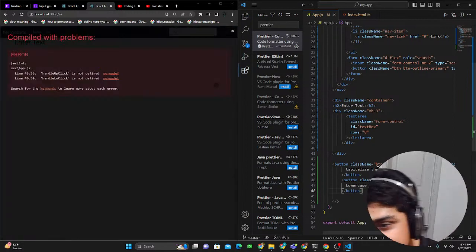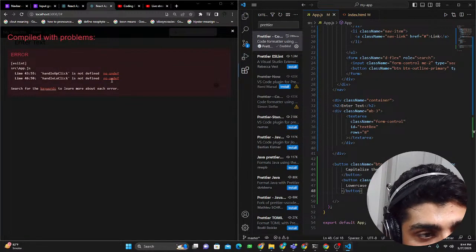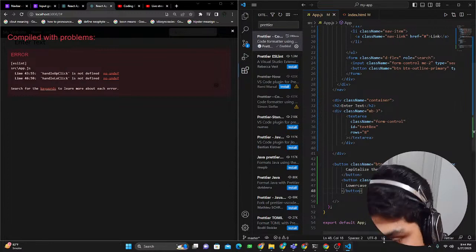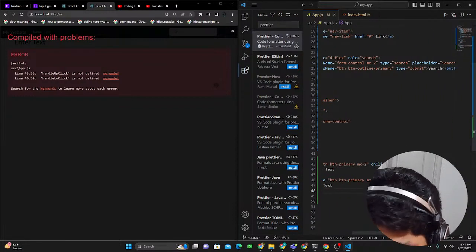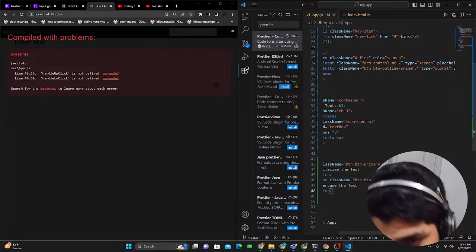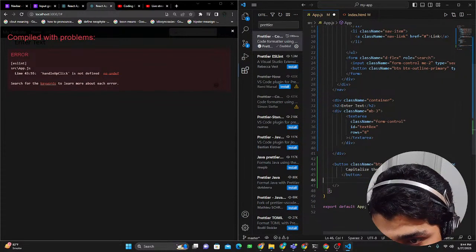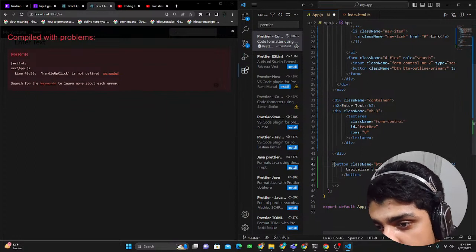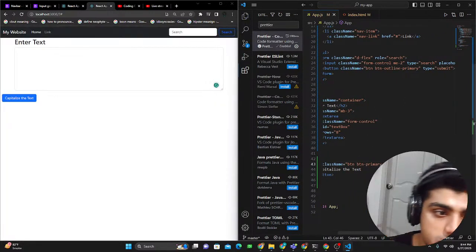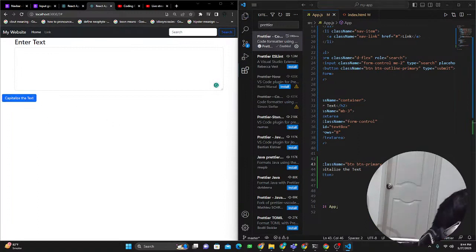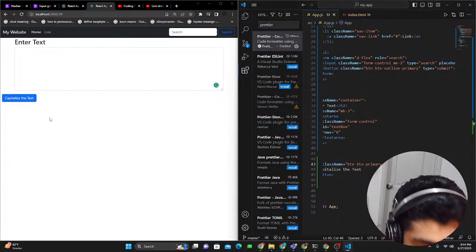Okay, so now why is this having an issue? It's saying handle up and on click handles do not exist. Because I already have these issues, I'm going to remove this first. I'm actually going to just include one button for now. I'm not going to include the second one. And why this is happening is that we have this on click issue. On click is basically a method that would be addressed. Now you can see over here we have capitalized the text inside of a button. So what's the problem here, and how do we address this?